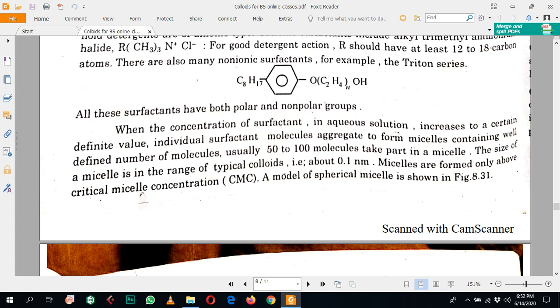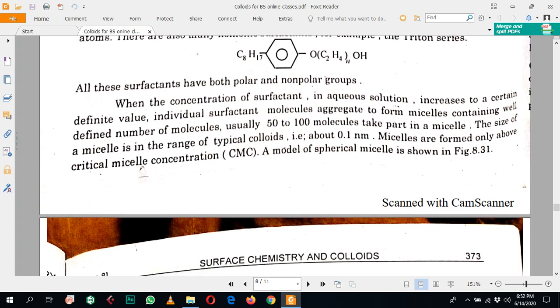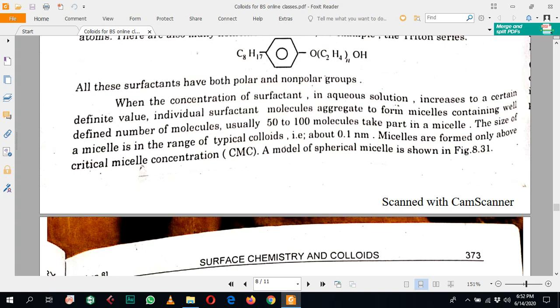So there is a need for a specific concentration, which is called the critical micelle concentration. If the concentration of the surfactant is less than this concentration, then no micelles are formed.